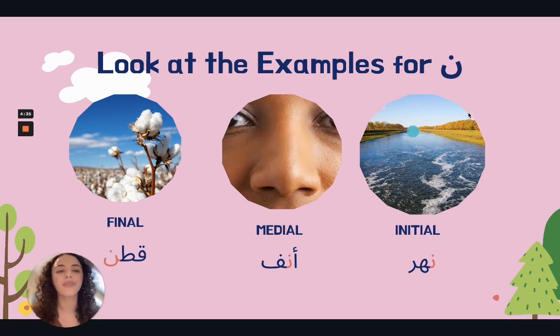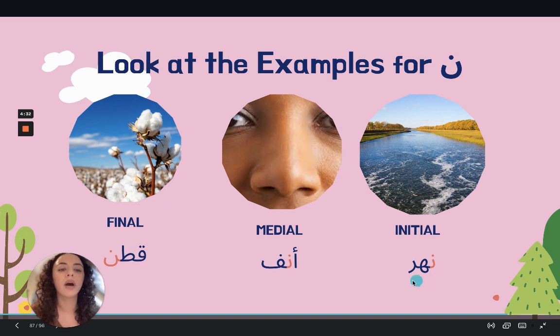Here we have a river. A river in Arabic is nahr. And here we see the noon at the beginning of the word, nahr.